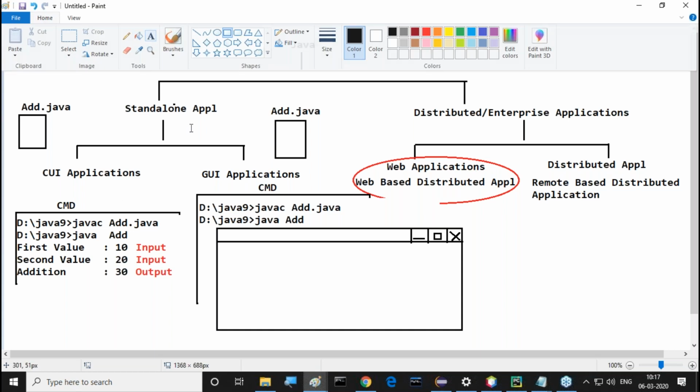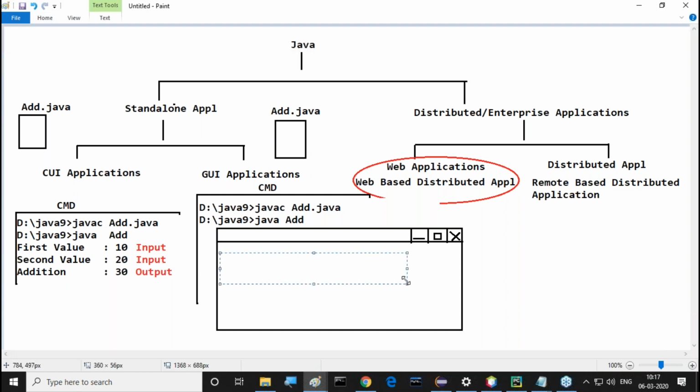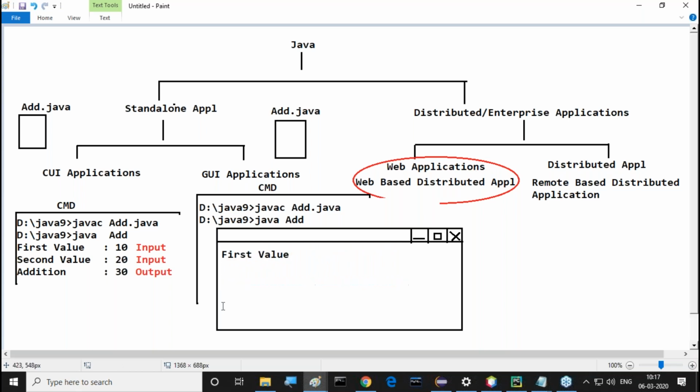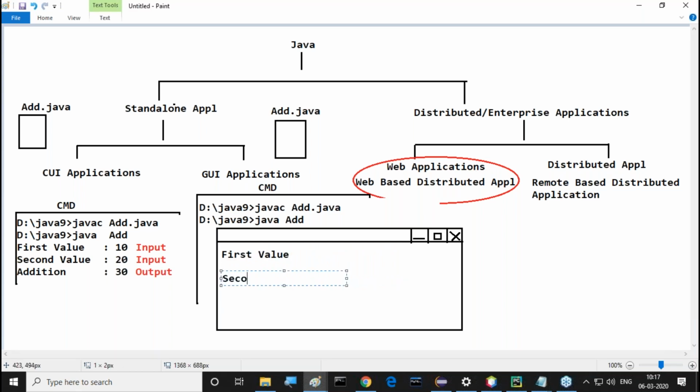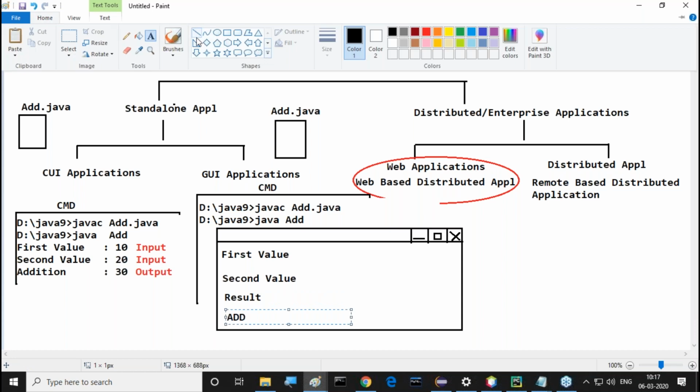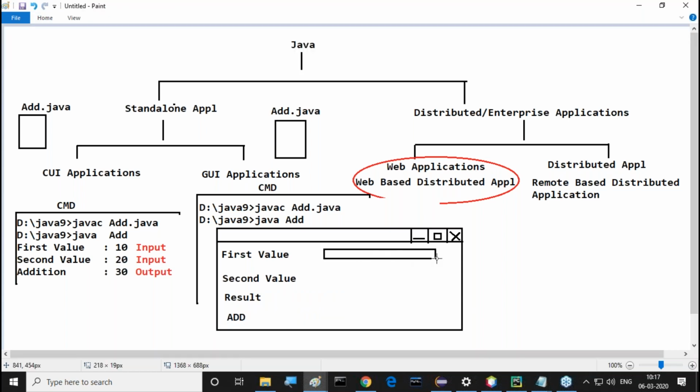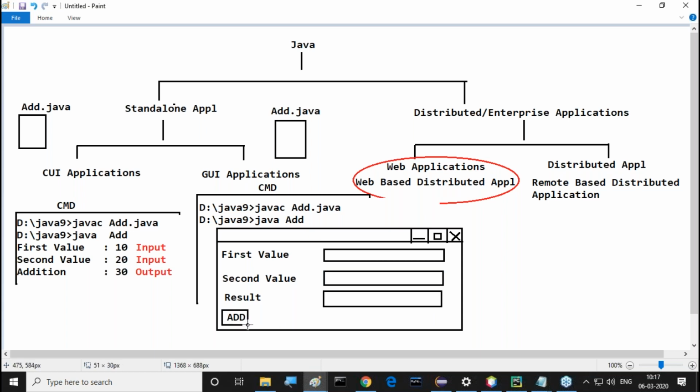Alright, sir. Inside this window, what are we getting? Here we are getting the first value label. Next, this is another label, second value. After that, we are getting result. Now here we are getting a button. The button name is the add button. Observe this clearly. For the first value, a text field is available. For the second value, again a text field exists. After this, result is also a text field, for example. Now here we have the add button.